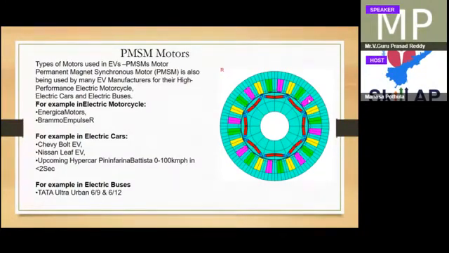As soon as you give the stator flux from the stator, both are aligned here, and it generates the torque. Different motorcycle companies use the PMSM motor, and it is also used in the four wheeler segment and commercial vehicle segment.